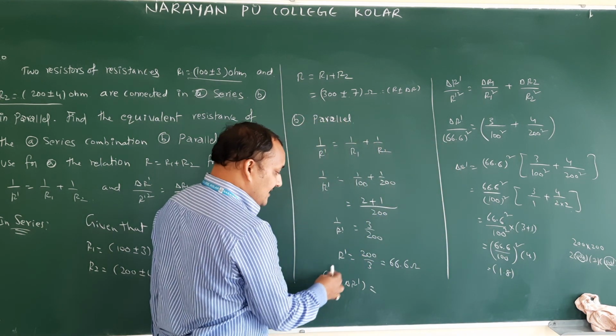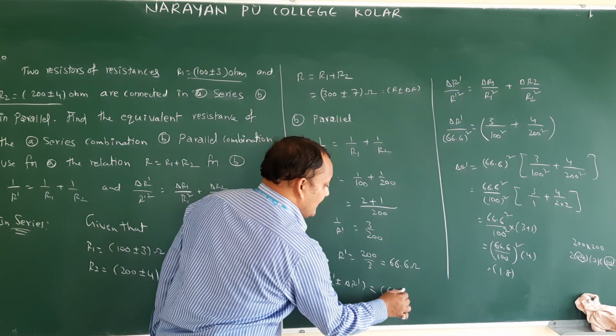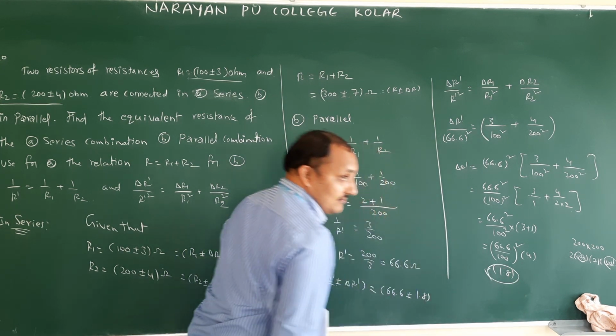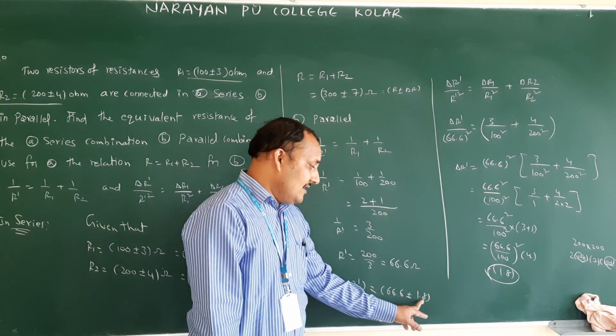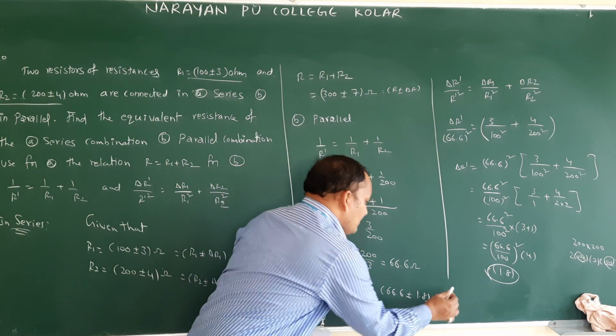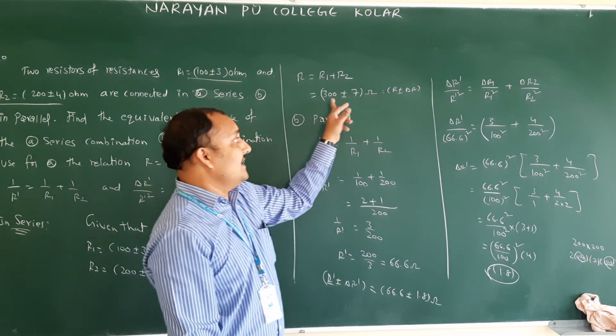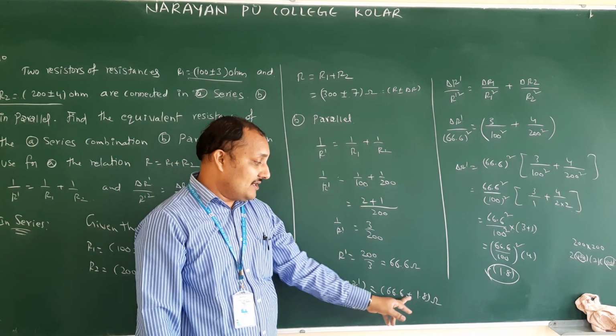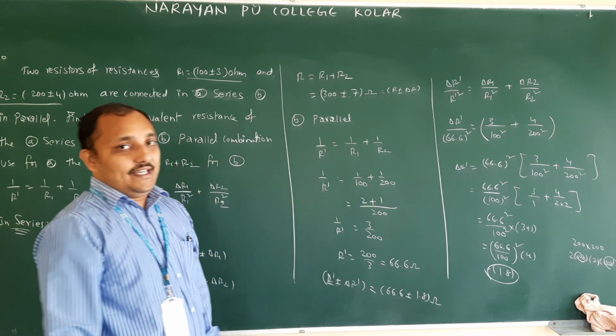Now R dash is 66.6 plus or minus that value. This value you have to find. I just found it roughly, you can check: 1.8 ohms. So this is the answer for series, 300 plus or minus 7. This is the parallel answer: 66.6 plus or minus 1.8.